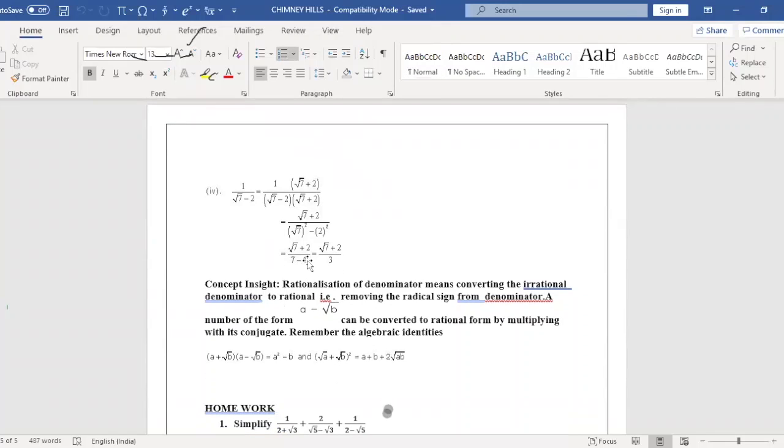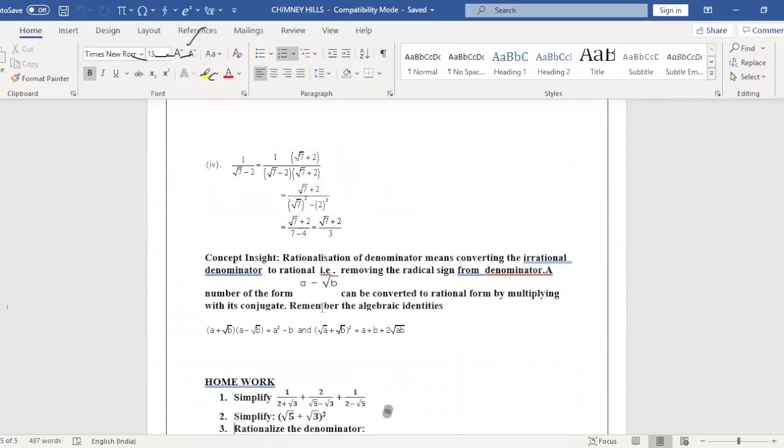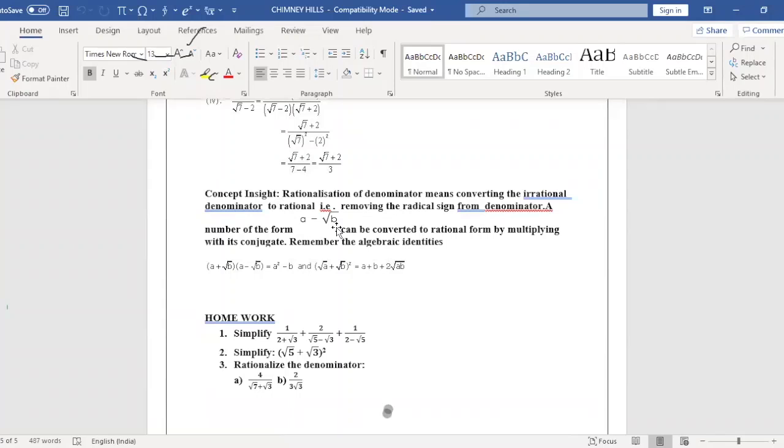Same thing, fourth one. What concept are we using here? For the rationalizing factor, if it is a positive sign, we multiply by negative. If it is a negative sign, we multiply by positive. Rationalizing the denominator means converting the irrational denominator to rational. Am I clear, children?